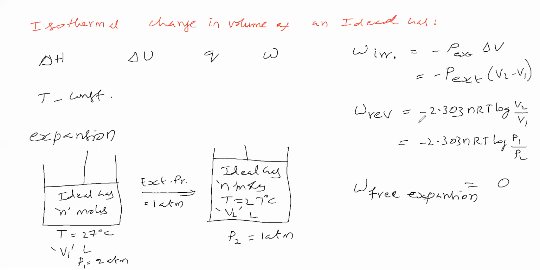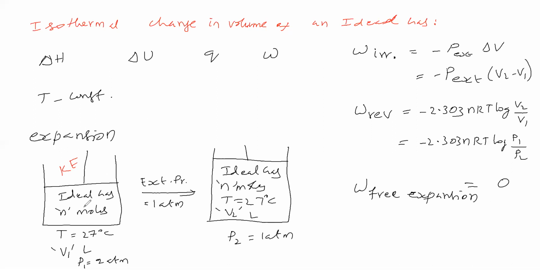Next, we will see the relation between Q and W and delta H and delta U. Now take this ideal gas. This ideal gas has kinetic energy. It does not have potential energy because for an ideal gas, interaction is completely absent.